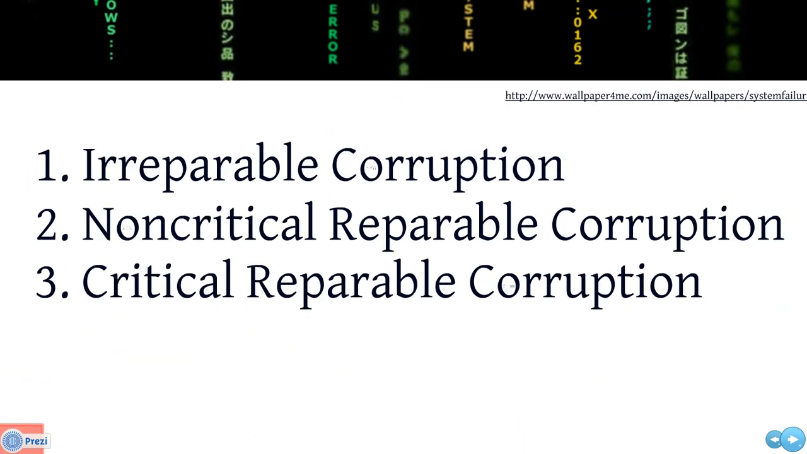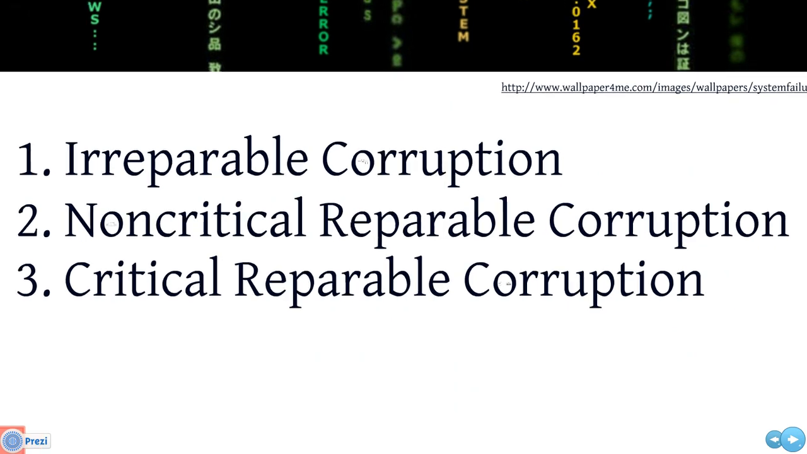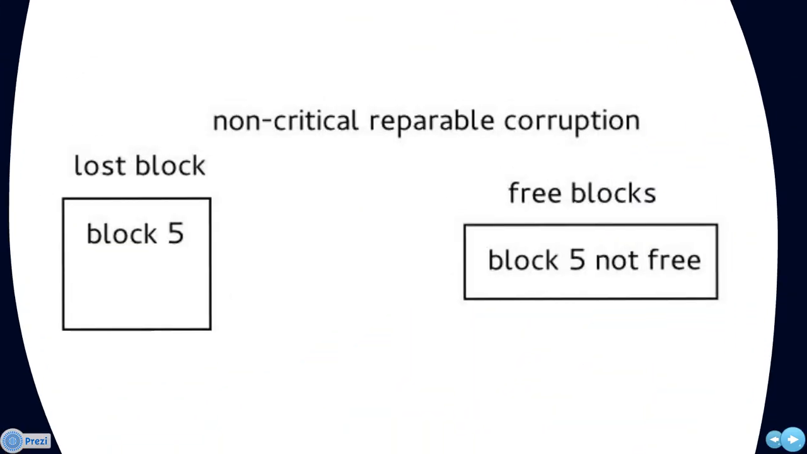Finally, there is critical reparable corruption, where a data block is marked as free, even though it is in use. This must be corrected before the system returns to normal operation. If it is not corrected, it will result in irreparable corruption.